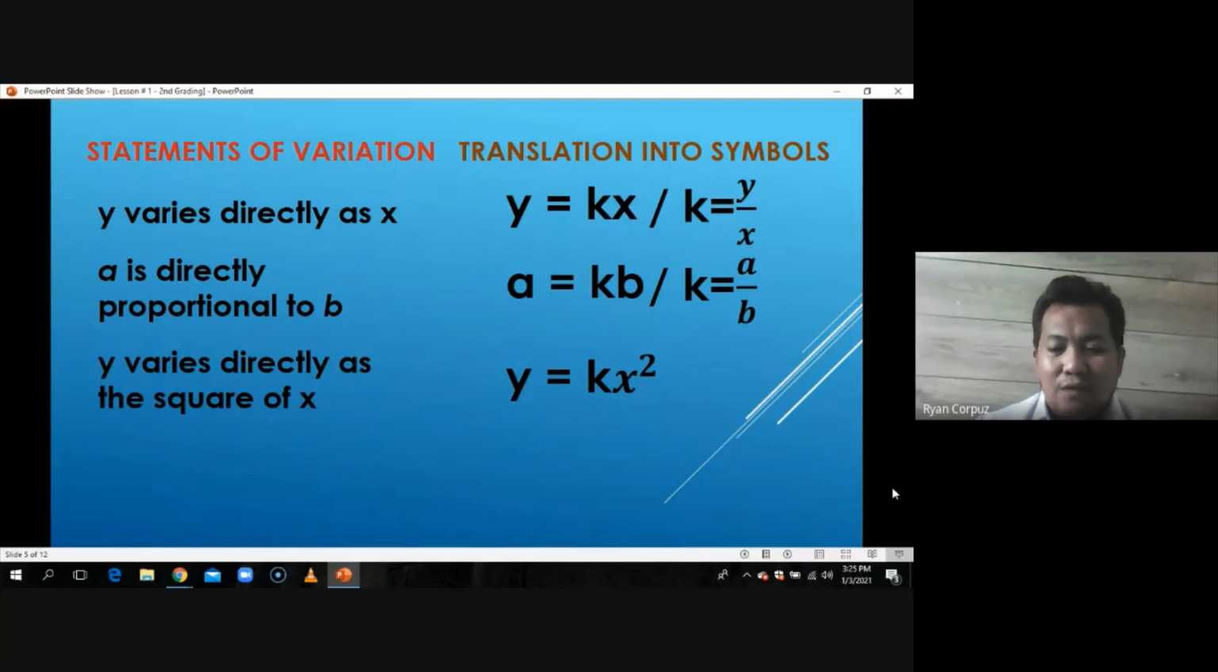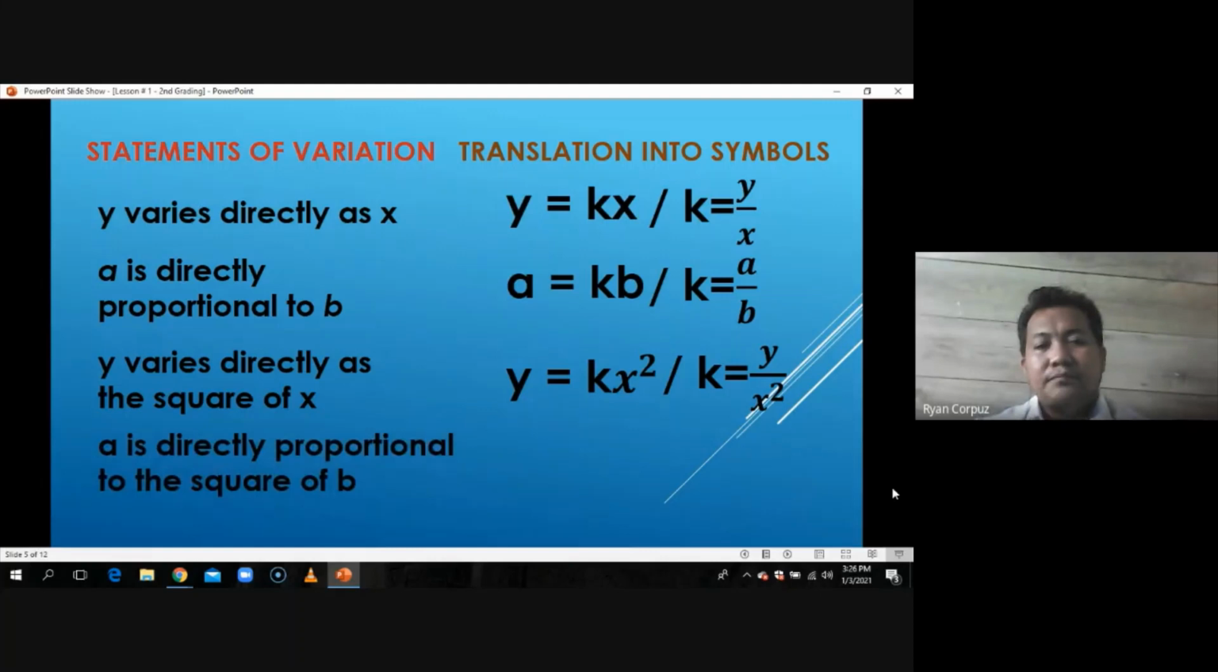And if you are going to translate it in terms of k, of course, ganun pa rin. The ratio of one quantity over the ratio of the first and the square of the other quantity. That would be k is equal to y over x squared. So that's how we translate statements of variation involving direct square variation.